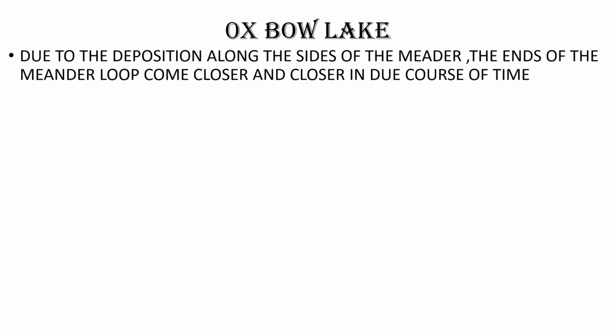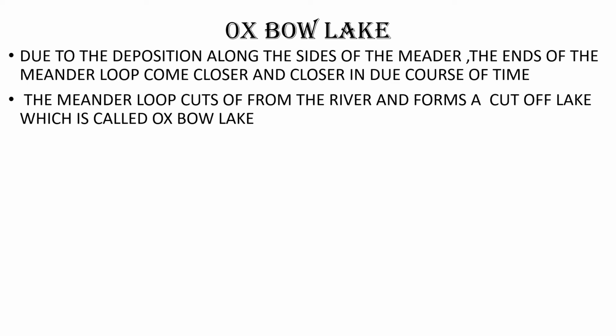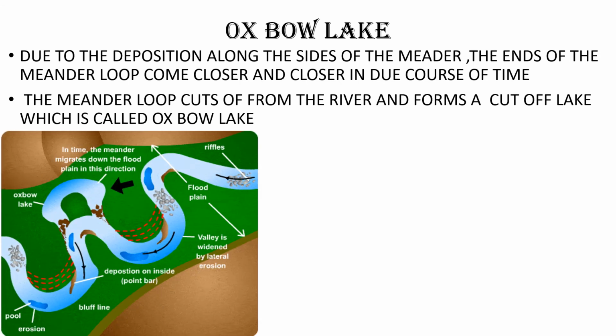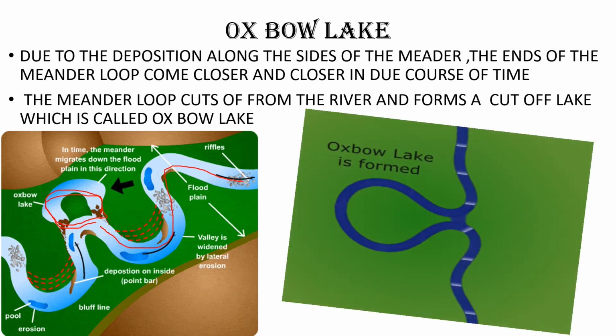So due to the deposition along the sides of the meander, the ends of the meander loop come closer and closer in due course of time. And this meander loop cuts off from the river and forms a cut-off lake which is called an oxbow lake. Here you can see. Now see, here the water is coming, right? Slowly it will start coming. But slowly again, this one is formed. This is called oxbow lake. Okay, here you can see how it is formed.